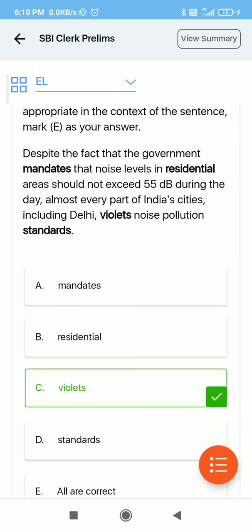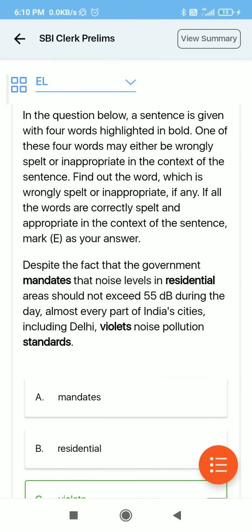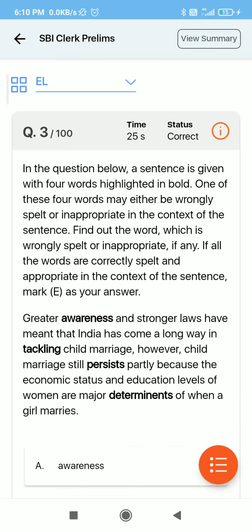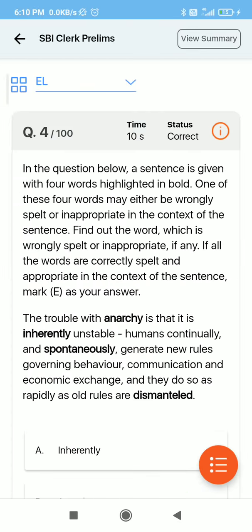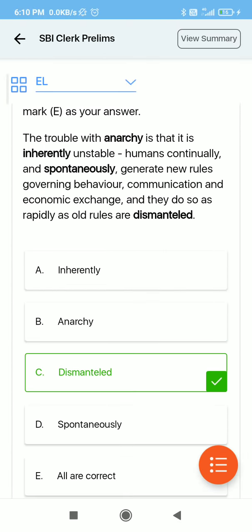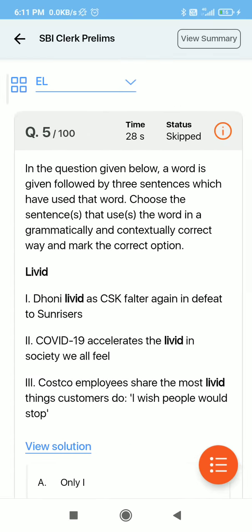Now we will move to the next section, and next is also spelling. So this is also right. How to analyze this? If your answer is right, then it's fine. Otherwise, take an A4 sheet and write the correct spelling on it. Because if you are doing these questions wrong in the mock, there is a high possibility that you will do them wrong in the real exam also. So just note down these wrong words.